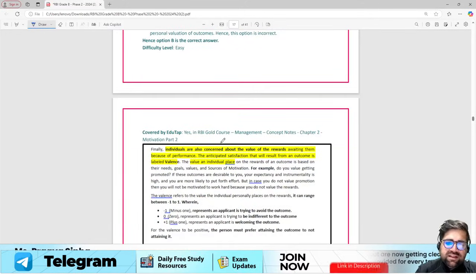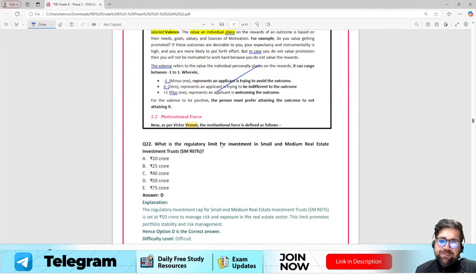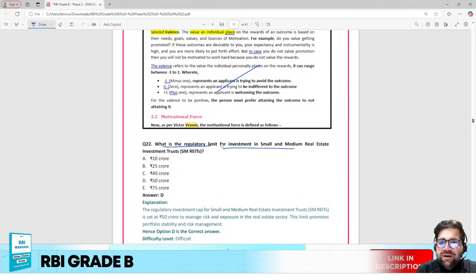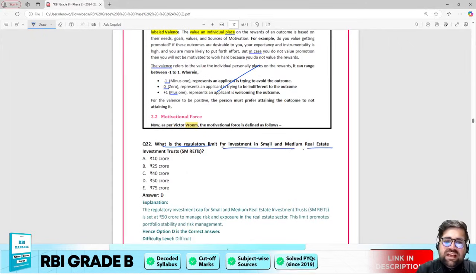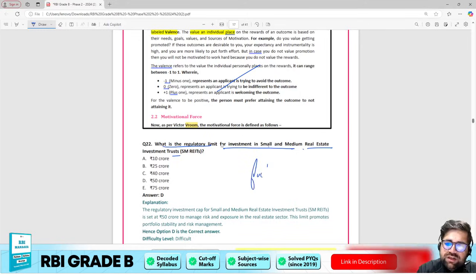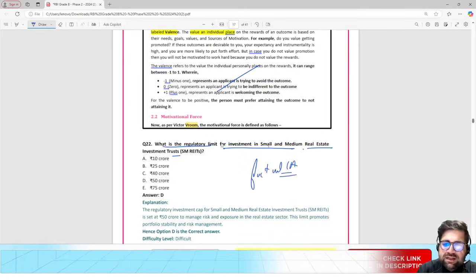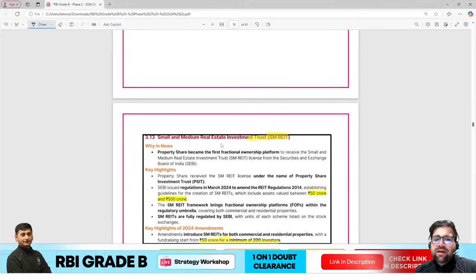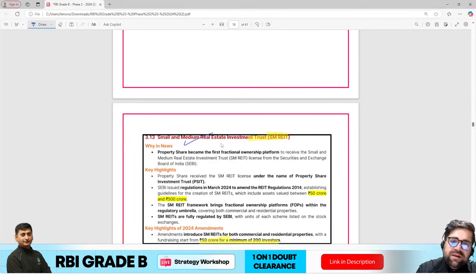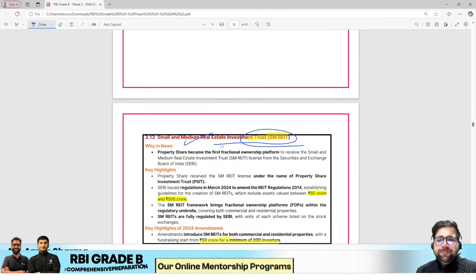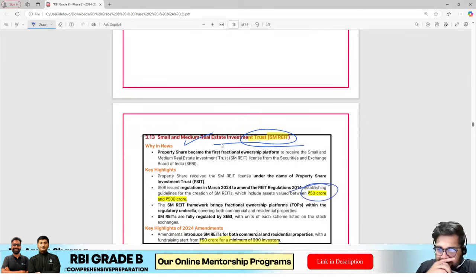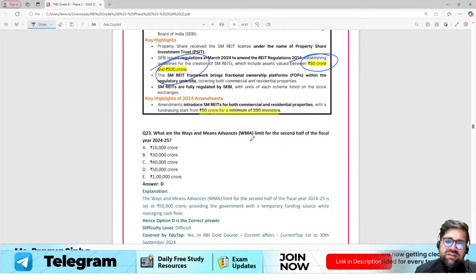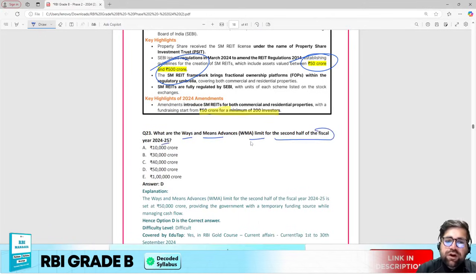Next question, yes, this was covered in our course as well. What is the regulatory limit for investment in small and medium real estate investment trust? A factual question based on current affairs. The correct answer will be 50 crores. This was covered by Kritika ma'am in current affairs as well, what a small and medium REIT, SM REIT, is. So you have 50 crores as the minimum, and the maximum here is 500 crores.